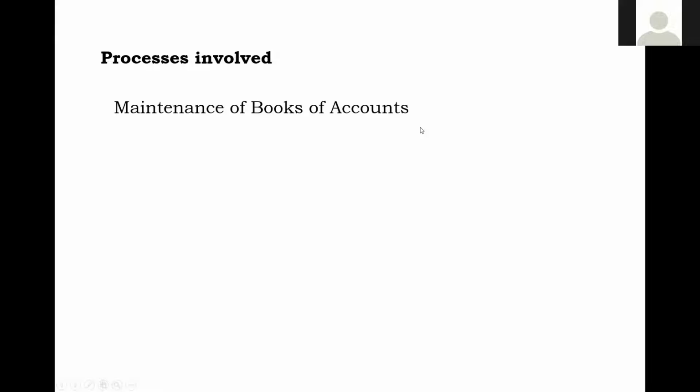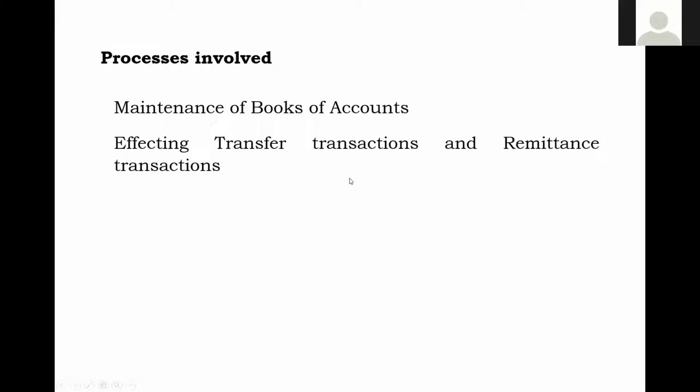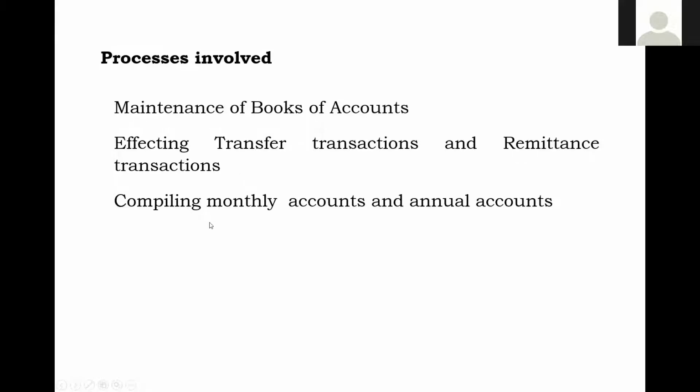What type of books we have to maintain? And what are all the transactions, which type of book they will be going into, and what is the purpose. So this is today's topic. Then affecting the transfer transactions and remittance transactions. That is the second one. And the third one is compiling monthly accounts and annual accounts. So these are the processes involved in compiling the railway accounts. Please keep them in mind.